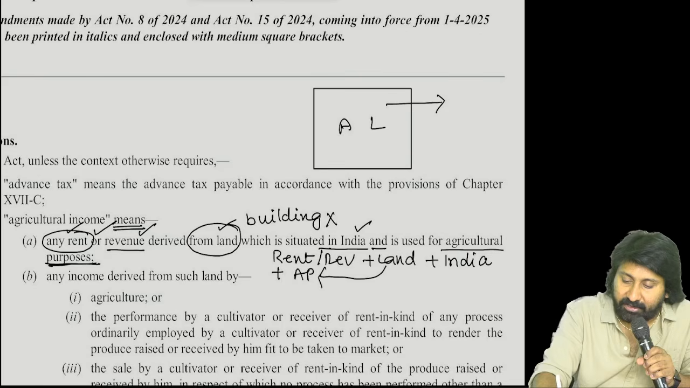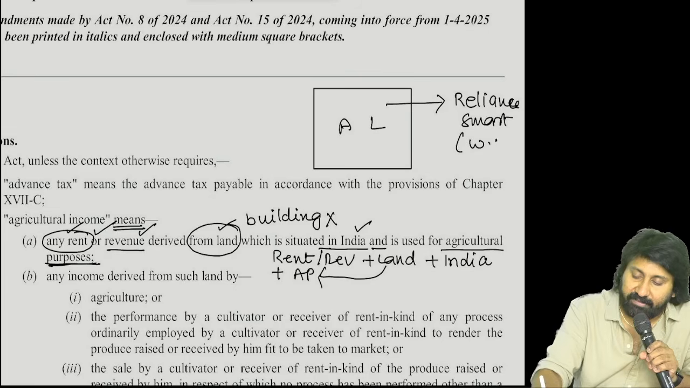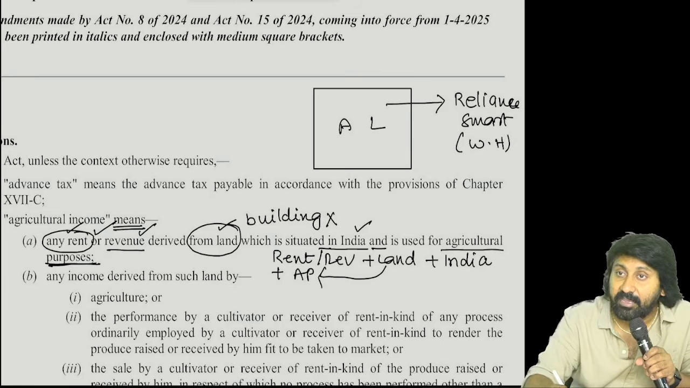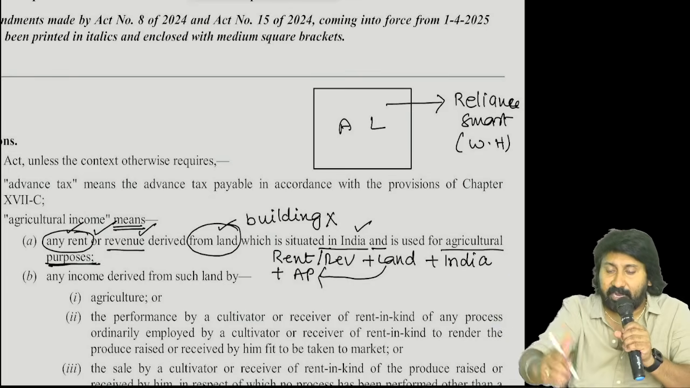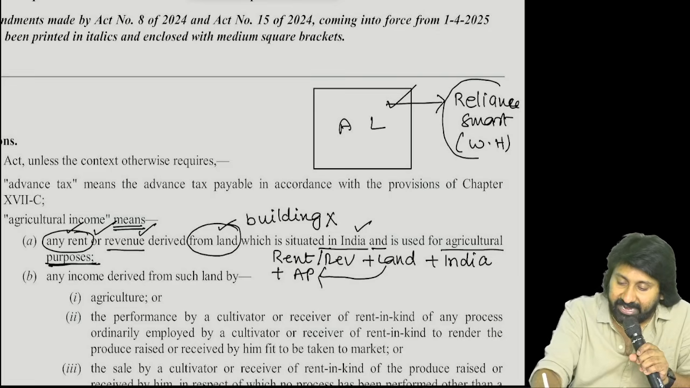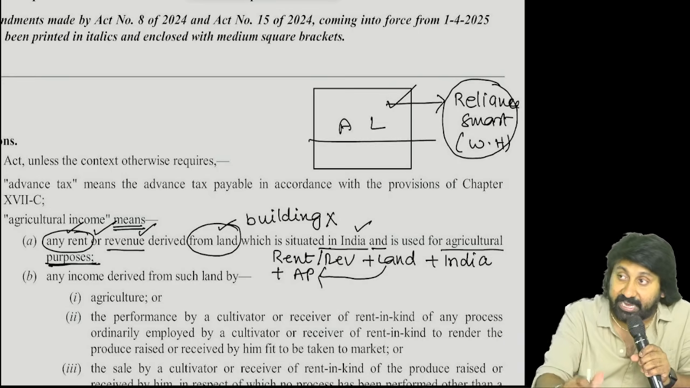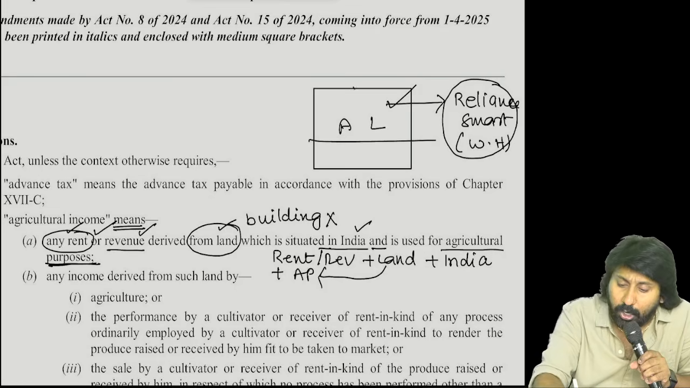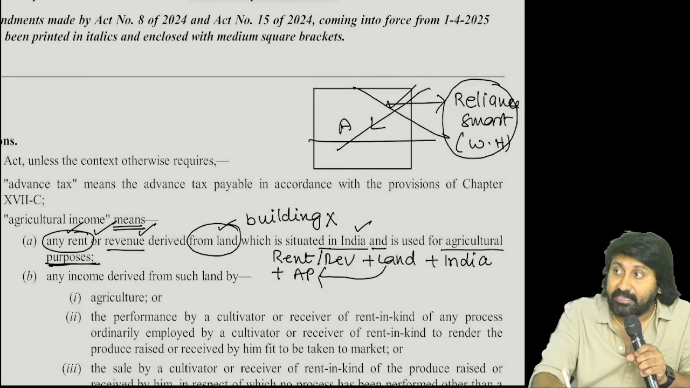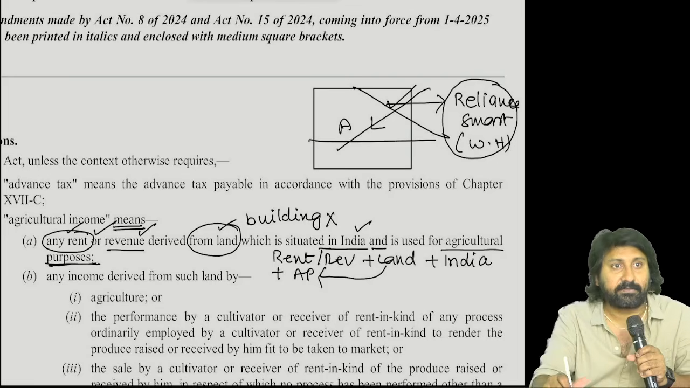This land was given to Reliance Smart to start a warehouse, to put their products, etc. Now tell me, income derived from rent from this Reliance Smart, will it be taken as agriculture income or not? No, it will not. Because this is agricultural land in India but not used for agricultural purposes.